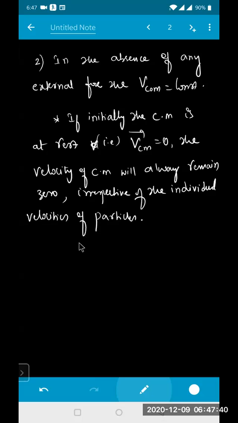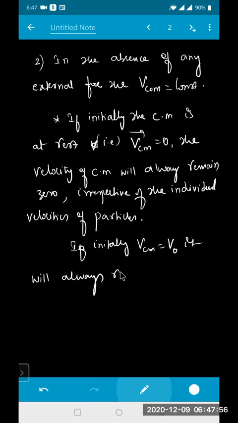Okay, that means what? If initially VCM is V naught, it will always remain V naught. It will always remain VCM equals V naught.